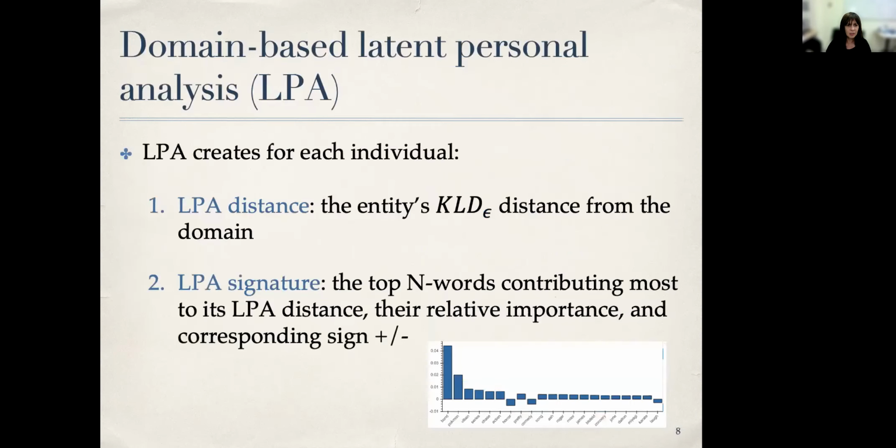And let us see what LPA does. LPA creates for each person or entity in the domain 2 features. The first is its LPA distance, which is the entity's KLD distance from the domain. And the second is the LPA signature. These are the top N words that contributed most to the entity's LPA distance, their relative importance, which is the KLD distance measure between local frequency and global frequency, and the corresponding sign, which is either a plus for overused words or minus for underused or missing terms.